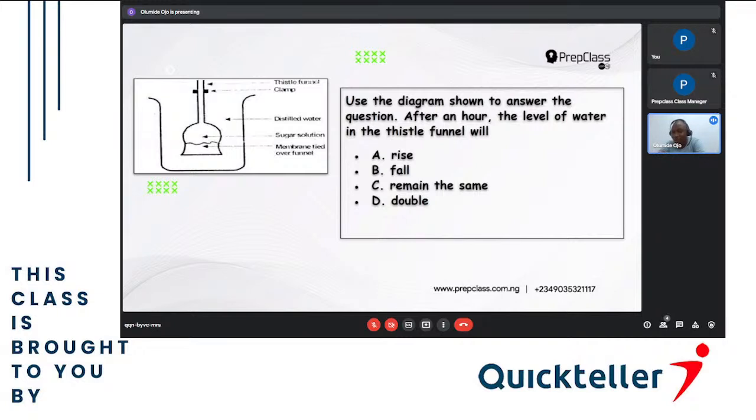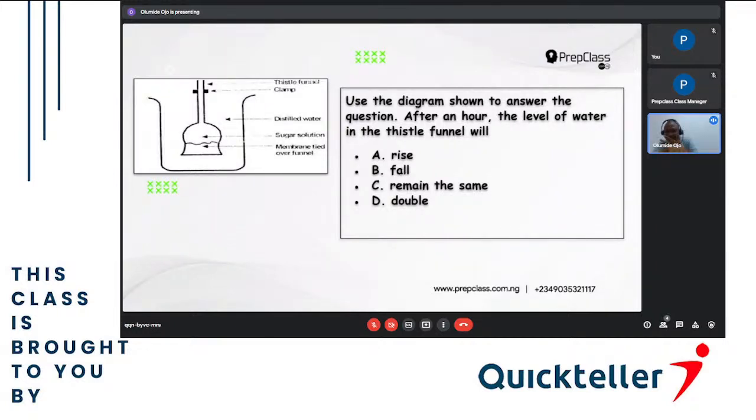So the sugar solution is more concentrated than the surrounding. So the surrounding is what? A hypotonic solution. Since it's a hypotonic solution, water is going to move to the place of higher osmotic pressure. So the sugar solution in the tissue funnel is the hypertonic solution, the one that has higher osmotic pressure. So the water from outside is going to move into the tissue funnel, and the level of the tissue funnel is going to rise.